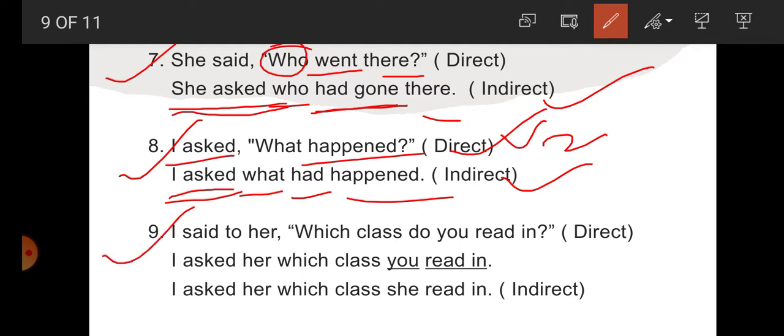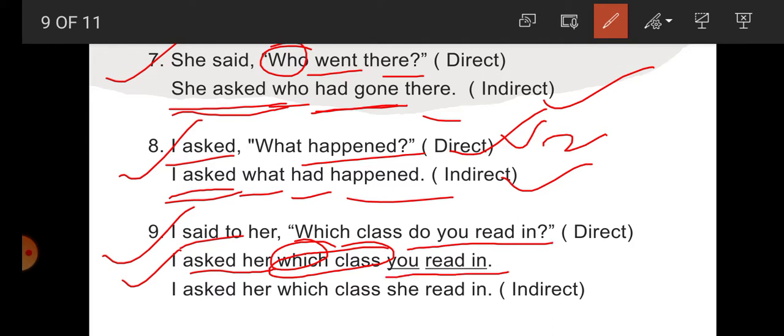Now example number 9, students. I said to her, which class do you read in? So, student, step number 1: I asked her. Said to changes into ask. Now, what is the question word here? Which. So, for the inverted comma, write here which. Now, after that, which class is together here. So, write which class. Now, what is left here? Do you read in? So, what will "do you read in" be in assertive? You read in. "You read in" is the assertive here. Now change again.